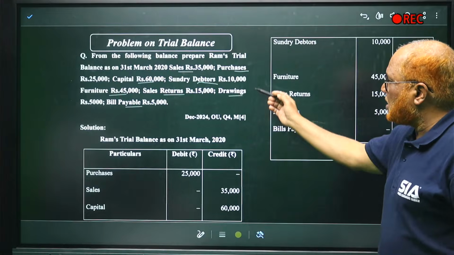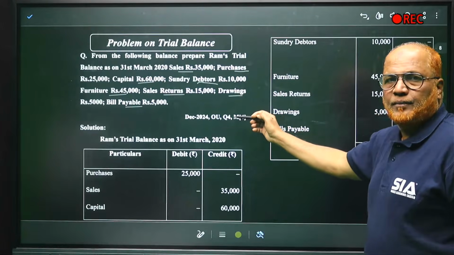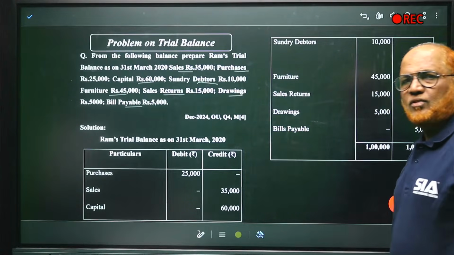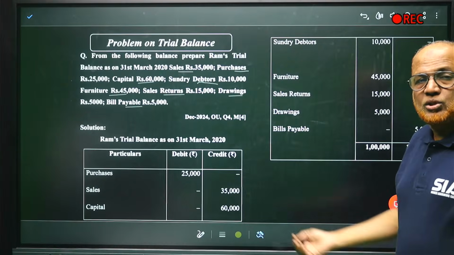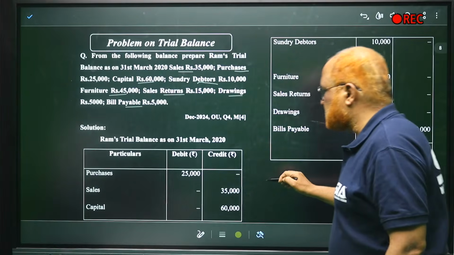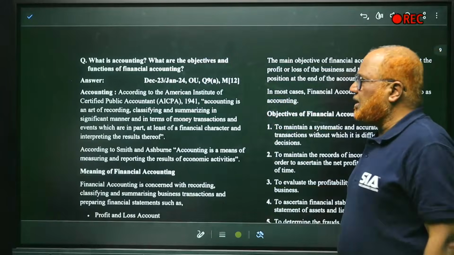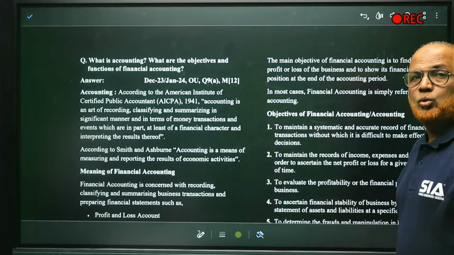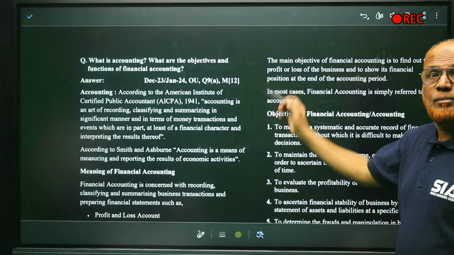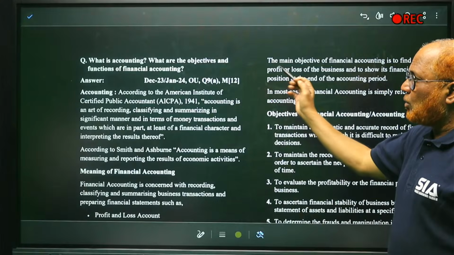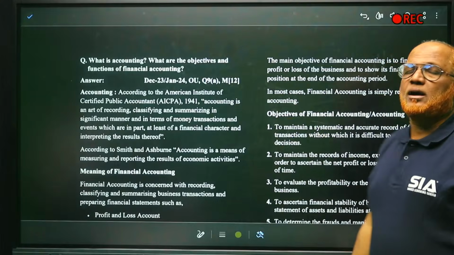That's all. 4 marks you can easily get. In December 24, it had been asked for 4 marks. So these types of problems we can expect. Now, one theory question was asked in December 23 and January 24. 2 times it had been asked for 12 marks. What is accounting? What are the objectives and functions of financial accounting?